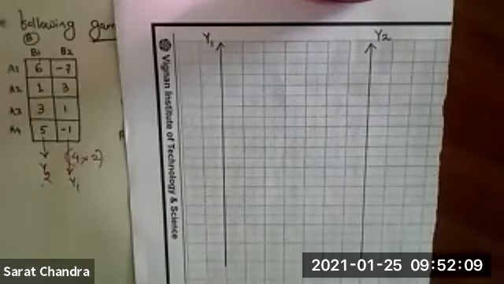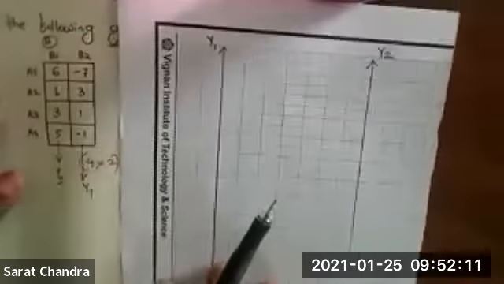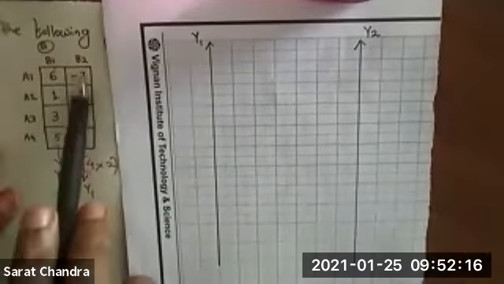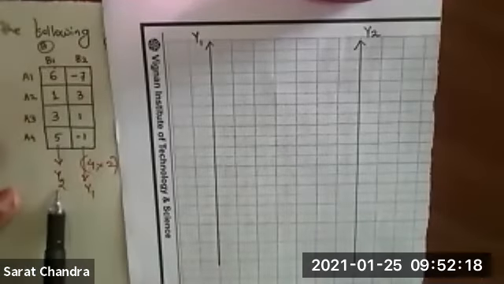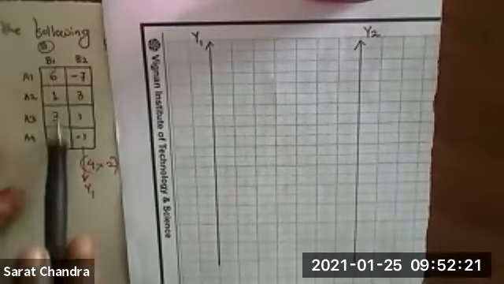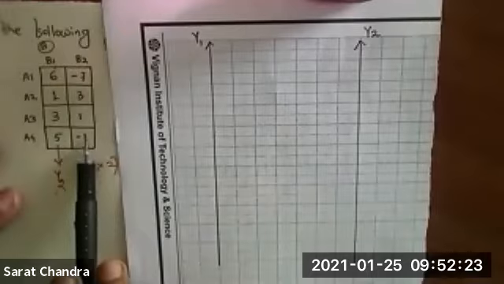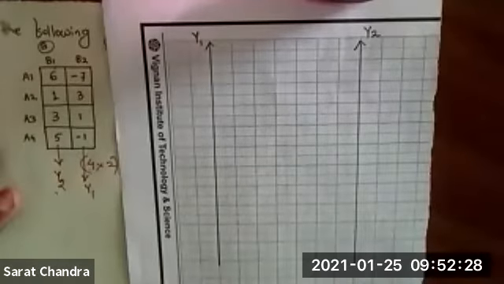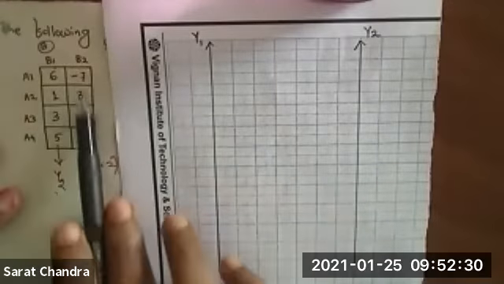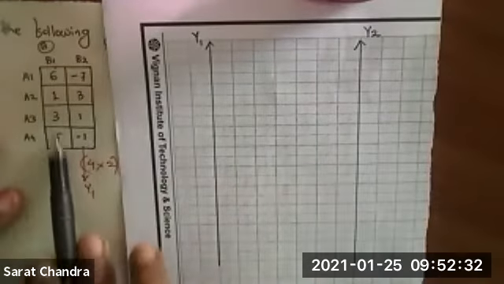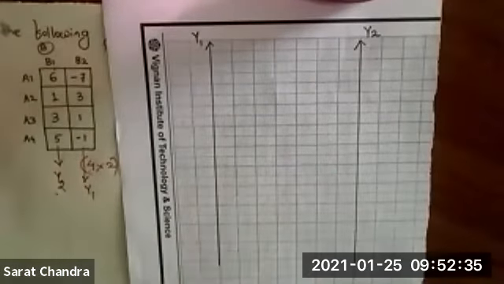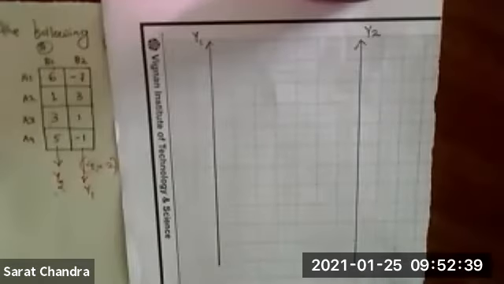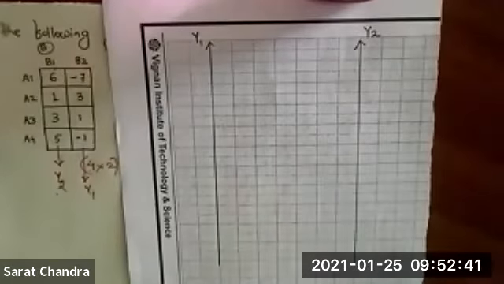Then we will see in the question paper. If you see the question paper, this column I have taken as y1 and this column as y2. It is your wish. You can take this column as y1, this column as y2, or the other way; the same answer you will get. But what I have taken is this column as y1 and this column as y2. So some of you already got the answer. Right? Value of the game is 2. Clear.